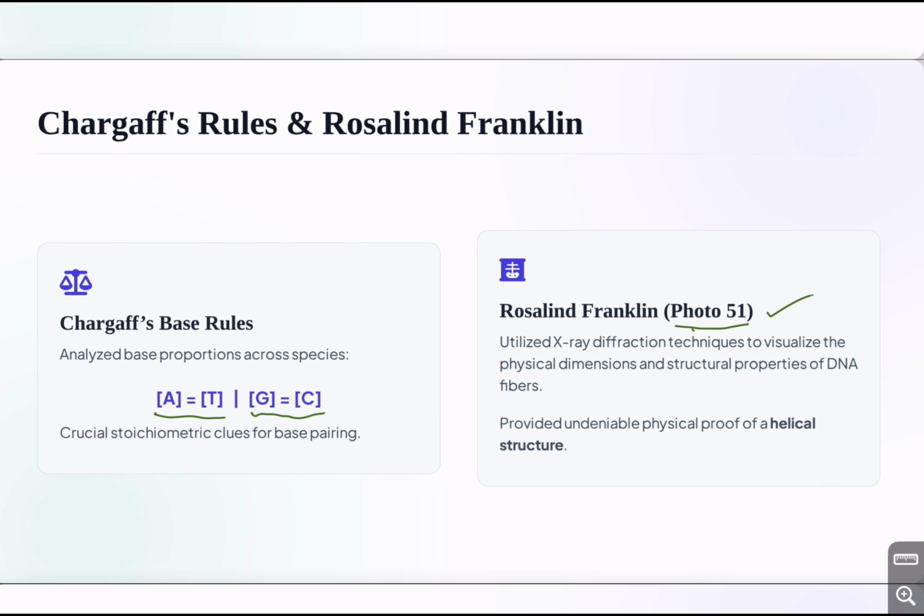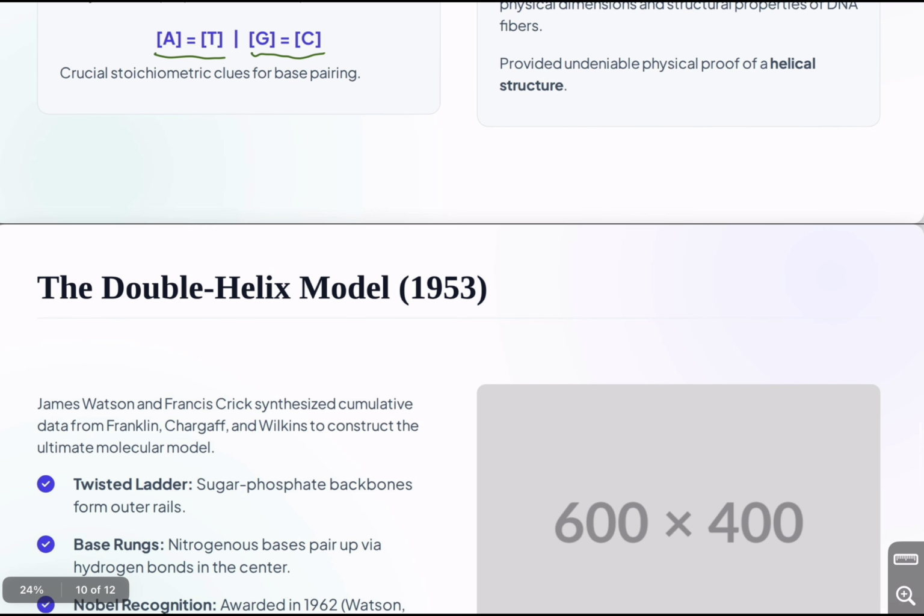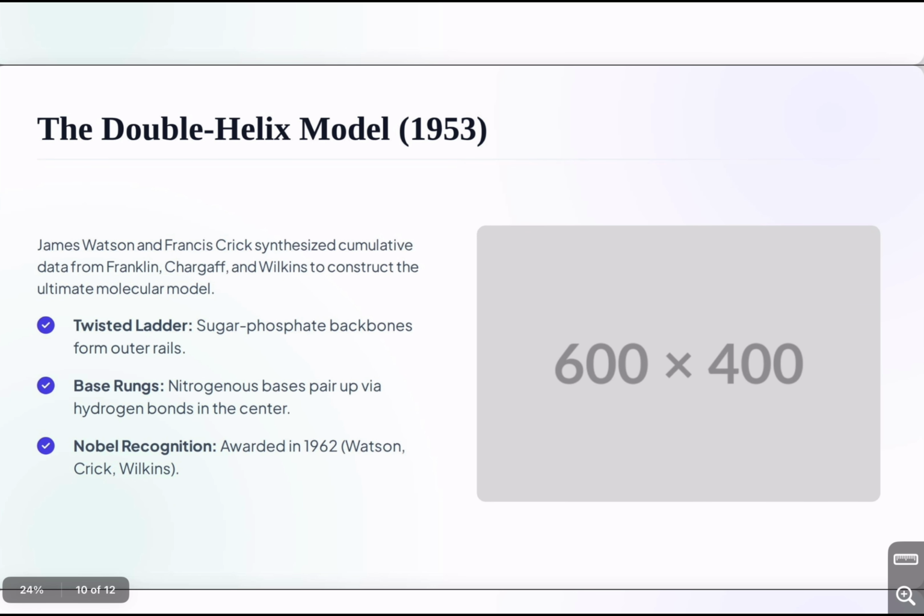Using experimental evidence from multiple scientists, James Watson and Francis Crick proposed a model for the structure of DNA in 1953. They proposed that DNA has a double helical structure.